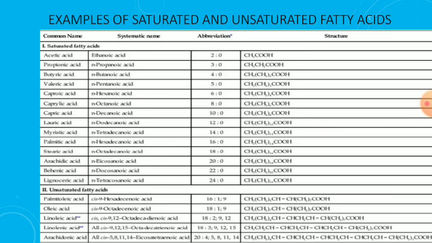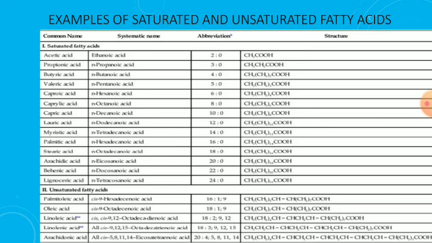And next, linolenic acid, containing 18 carbons and 3 double bonds, and the systemic name is 9,12,15-octadecatrienoic acid.